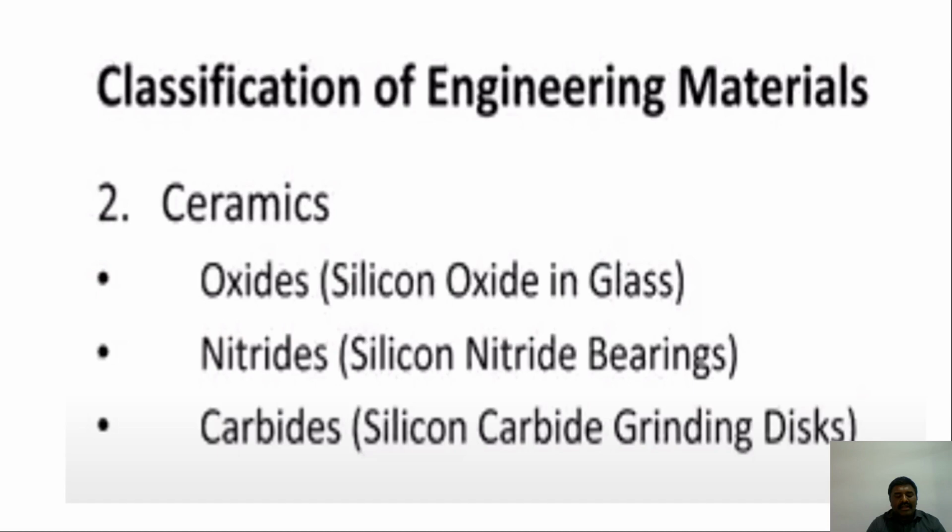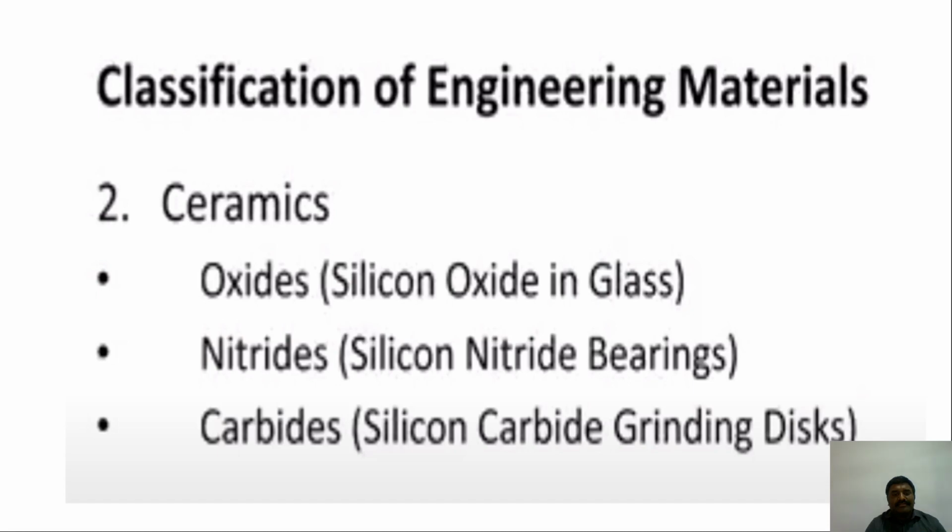If I say oxide, silicon oxide, glass: about 90% of what we use in our household glass is silicon oxide. Around 70% of a glass is silicon oxide. If I am speaking about the nitride, it is especially for bearing purposes.